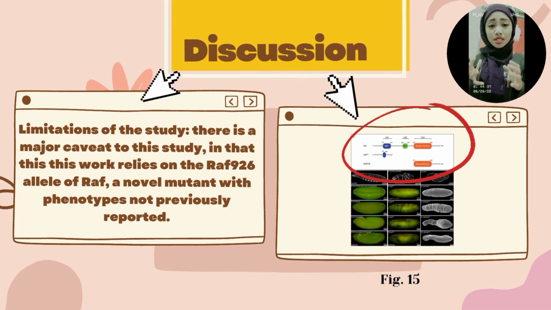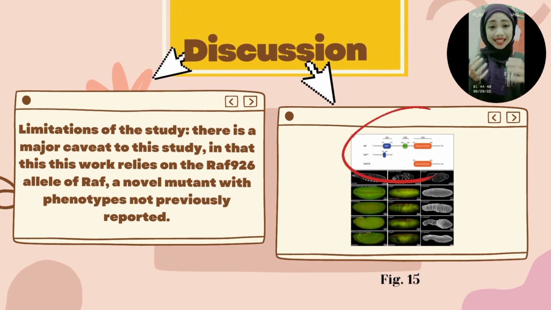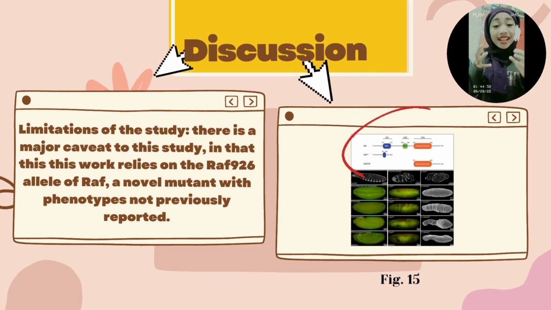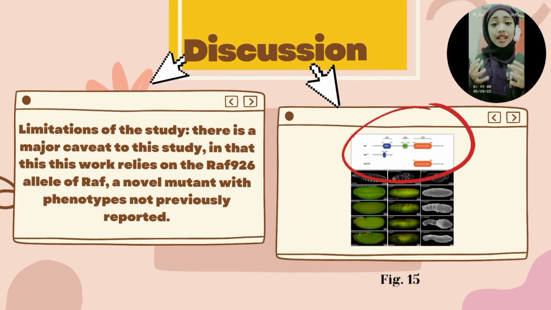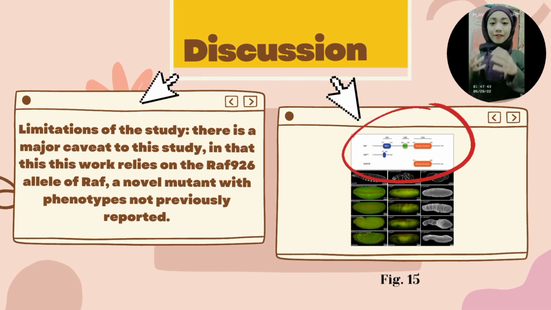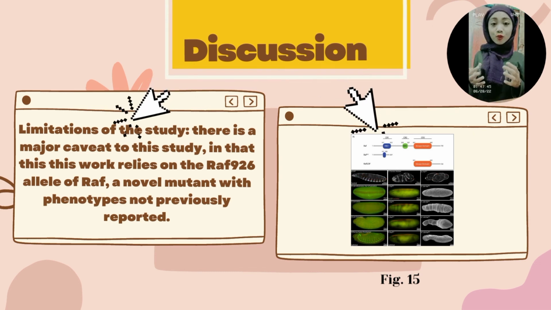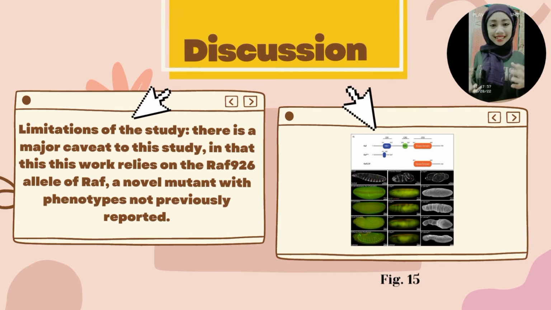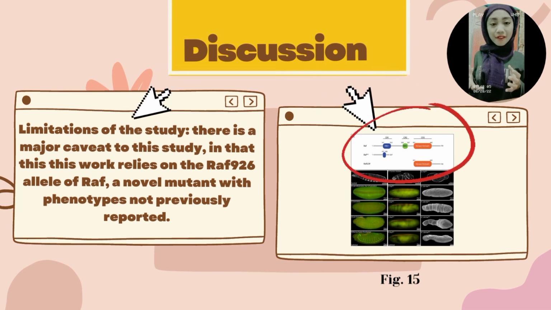It is not possible to rule out completely that there are dominant effects of the truncated RAF alleles due to the possible interference of the mCherry tag. Further, RAF alleles with mCherry tag were expressed in an otherwise wild-type RAF background.